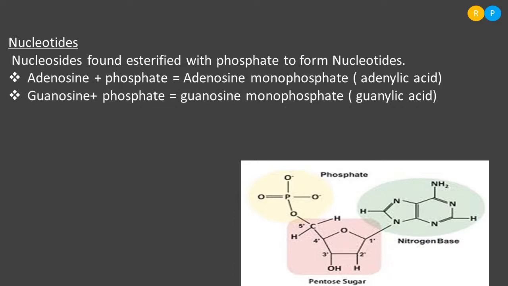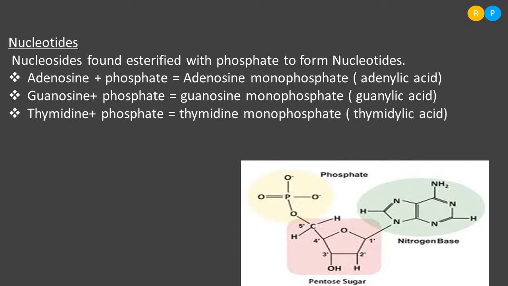And the second nucleotide is guanylic acid. How is guanylic acid going to form? Guanosine is a kind of nucleoside, right? It combines with phosphate and forms guanosine monophosphate. What is the other name of guanosine monophosphate? It is called guanylic acid. So guanylic acid is a kind of nucleotide. Then thymidine. Thymidine is a kind of nucleoside. It combines with phosphate and forms thymidine monophosphate. The name of thymidine monophosphate is thymidylic acid.